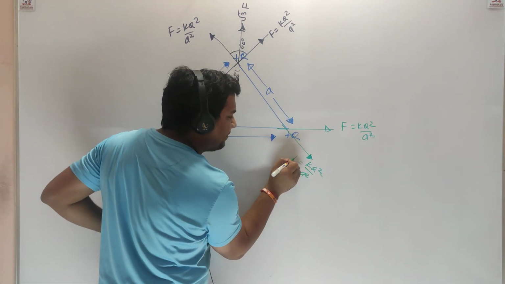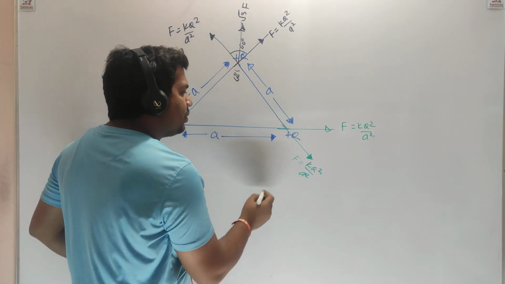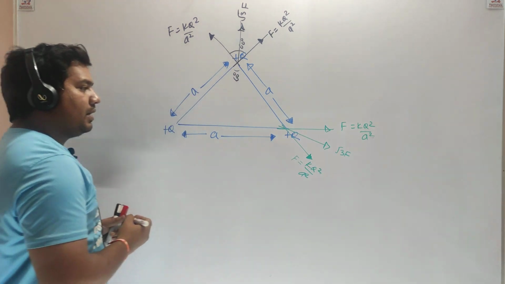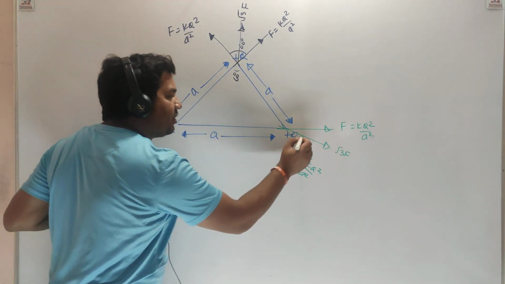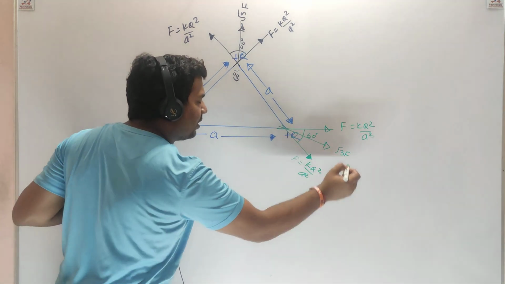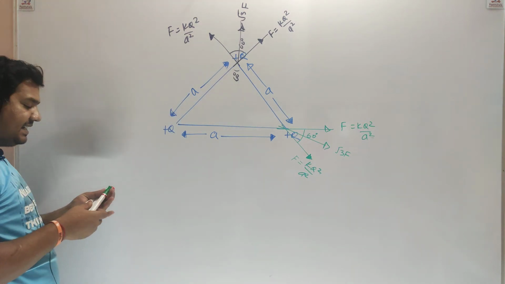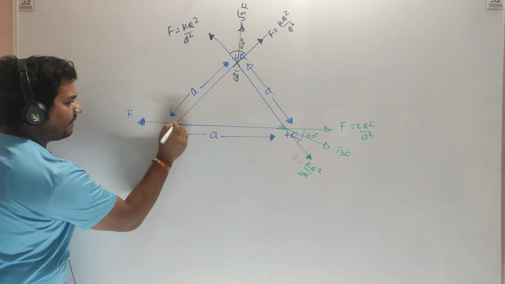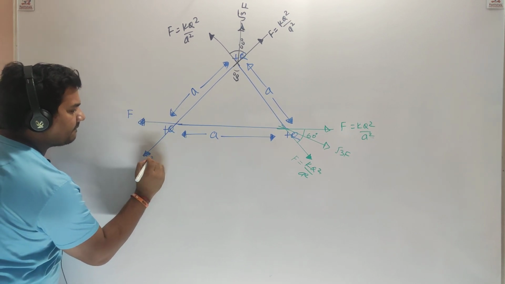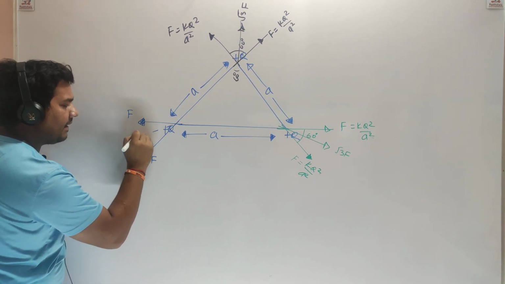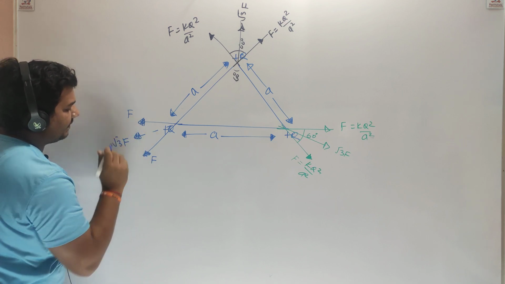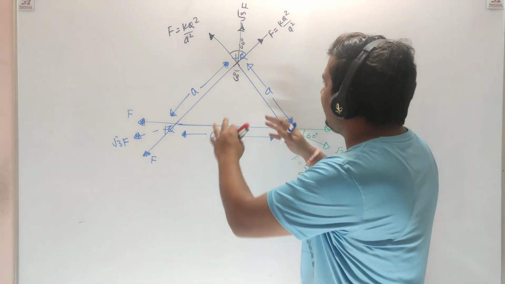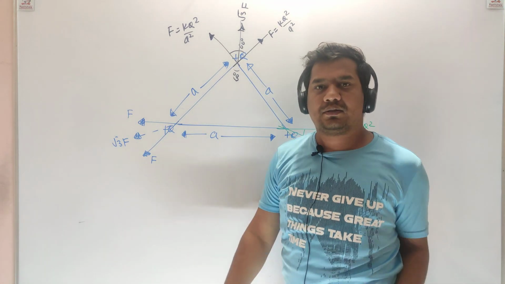This is F, kq square by a square. So the resultant will become √3F. The total angle is also 60 degree, so the resultant will be √3F like this. Now let's talk about the net force on this. Here also you will get √3F. Agree? The charges will start moving away from each other.